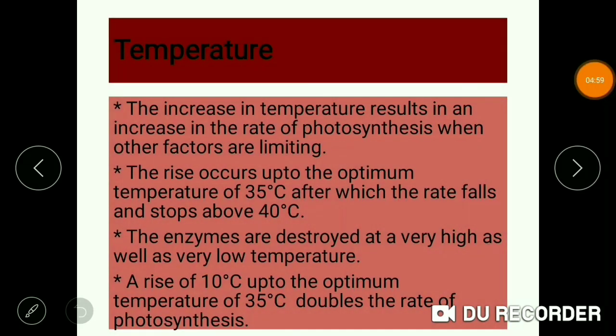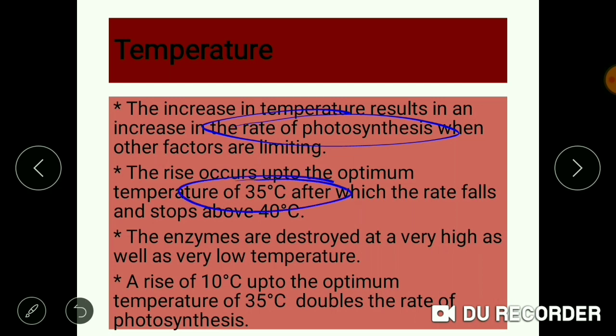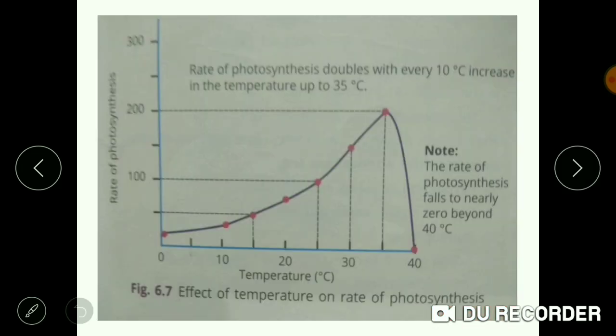The increase in temperature results in an increase in rate of photosynthesis when the other factors are not limiting. The rate rises up to the optimum temperature of 35 degrees Celsius, after which the rate falls and stops above 40 degrees Celsius. Now see how this happens. The rate of photosynthesis is increasing as the temperature is increasing, but only till 35 degrees Celsius. You can see only till 35 degrees Celsius there is an increase in rate of photosynthesis with the increase in temperature.